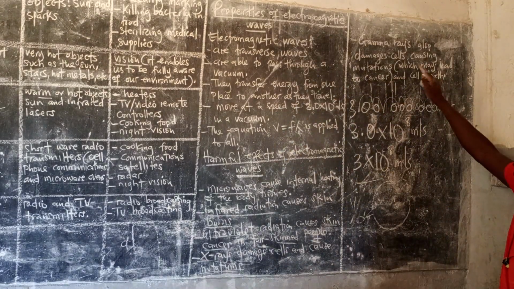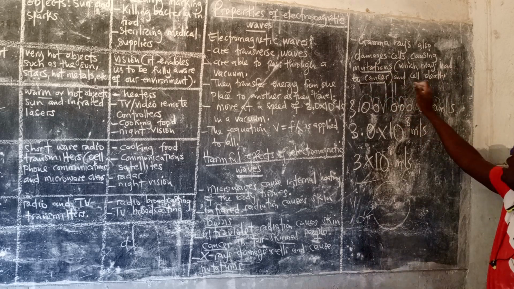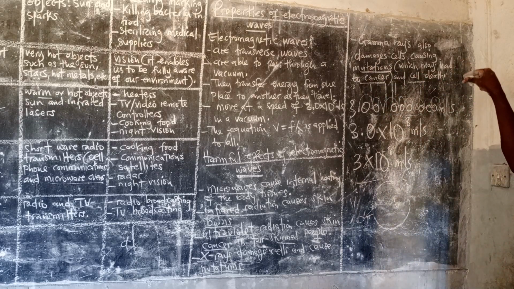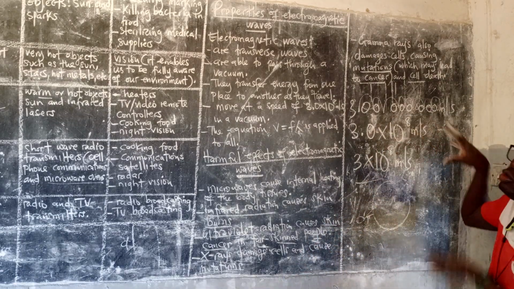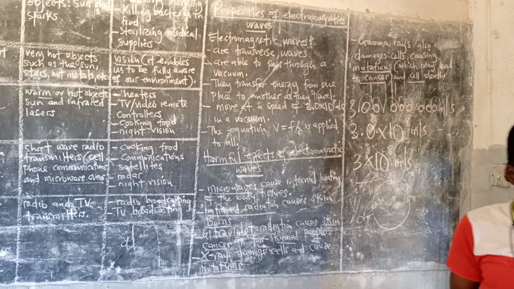Gamma rays also damage the cell and cause mutation, which can lead to cancer and some cell death. Sometimes those cells can be killed. So you can be exposed to them, but you should not be exposed too much. As a result, there can be harmful effects there.